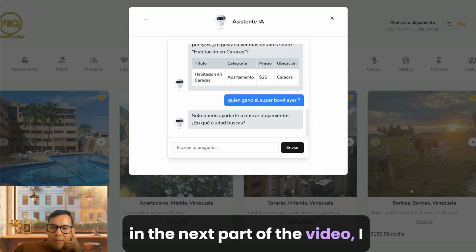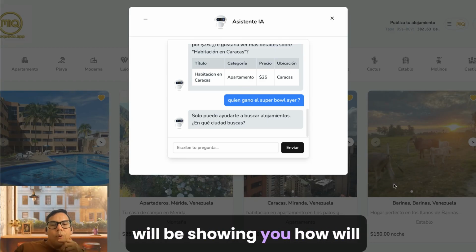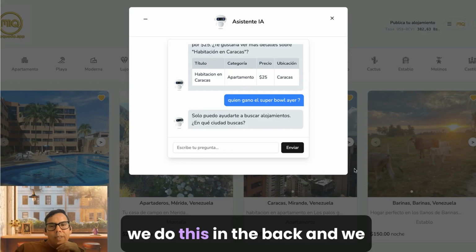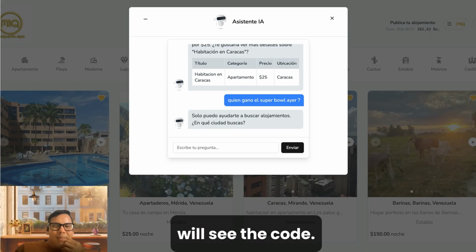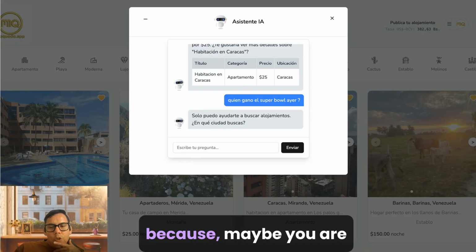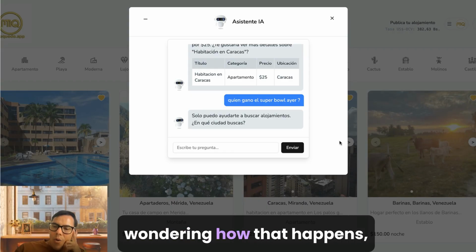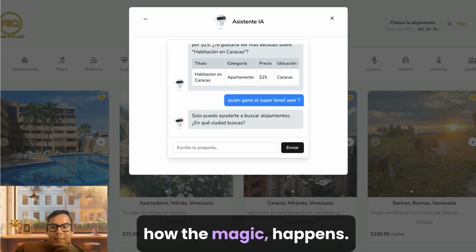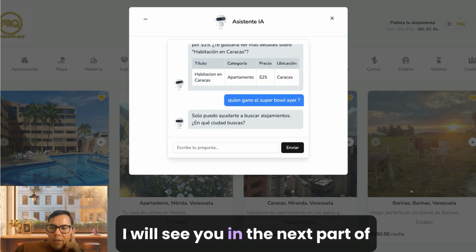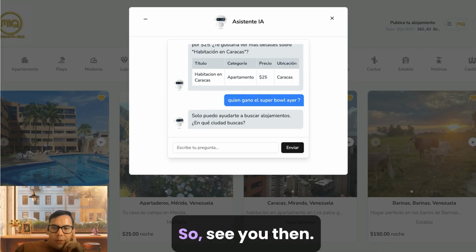In the next part of the video, I will show you how we do this in the backend. We will see the code, because maybe you are wondering how the magic happens. I will see you in the next part of the video. See you then.